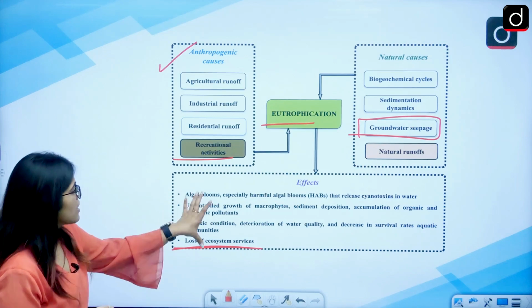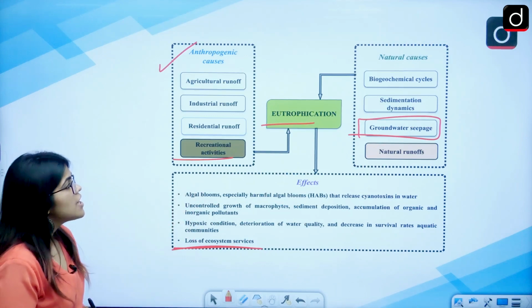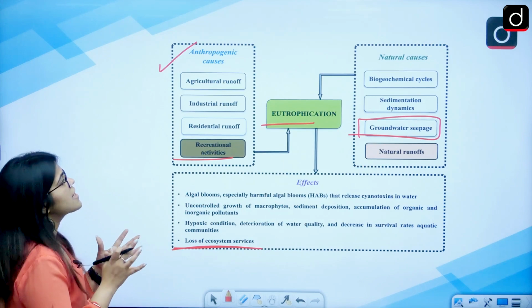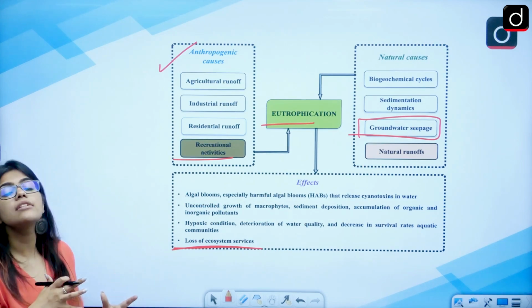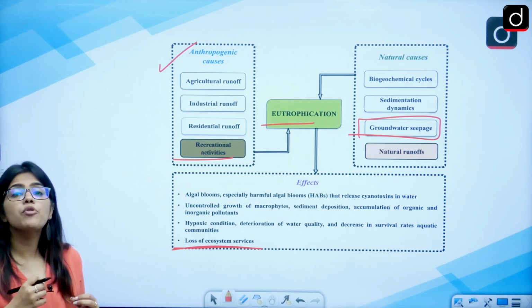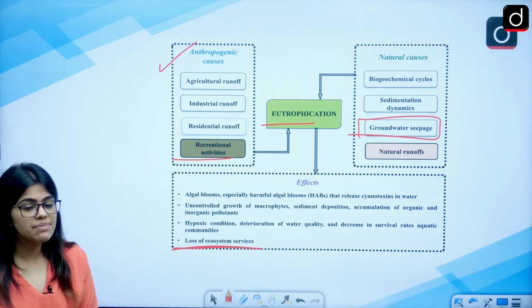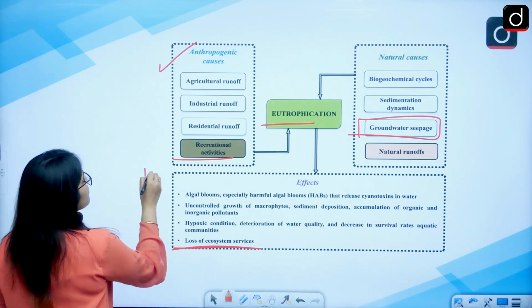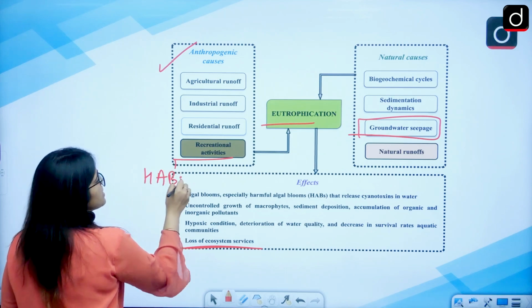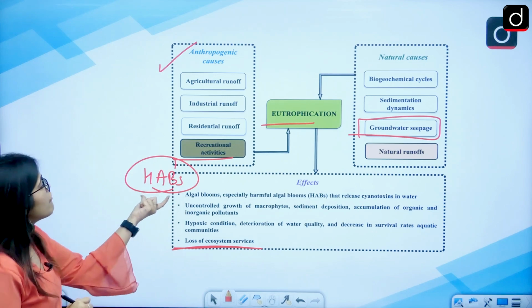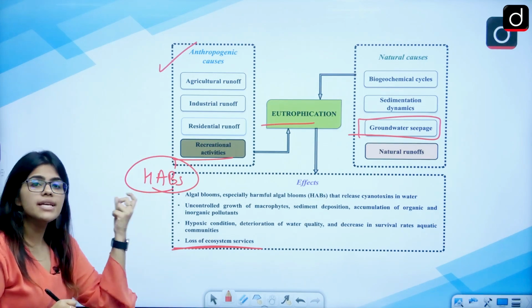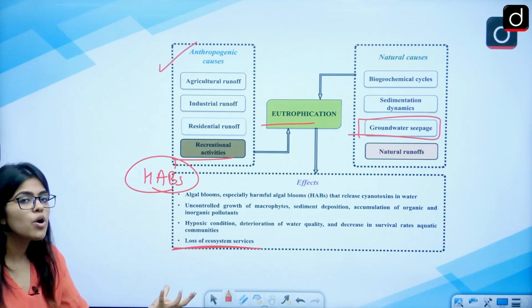These are the different causes, and then these are the effects that can be caused. There can be natural causes, there can be anthropogenic causes, and because of all of these causes, there is nutrient enrichment. The proper nutrient content will be disbalanced. Because of this, there will be HABs present in the water, that is, harmful algae blooms. These harmful algae blooms would release toxic substances and can cause problems.